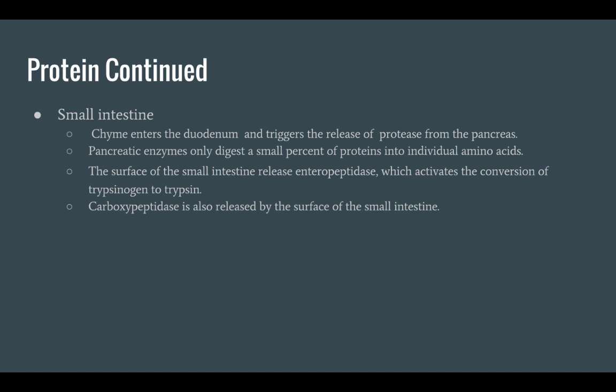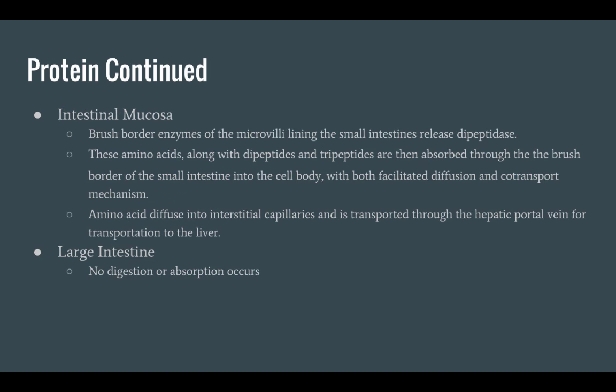Carboxypeptidase is also released by the surface of the small intestine. It chops off the last amino acid of the polypeptide chain, resulting in the production of free amino acids. In the intestinal mucosa, the brush border enzymes of the microvilli lining the small intestines release dipeptidase, an enzyme that breaks short peptide bonds into individual amino acids.